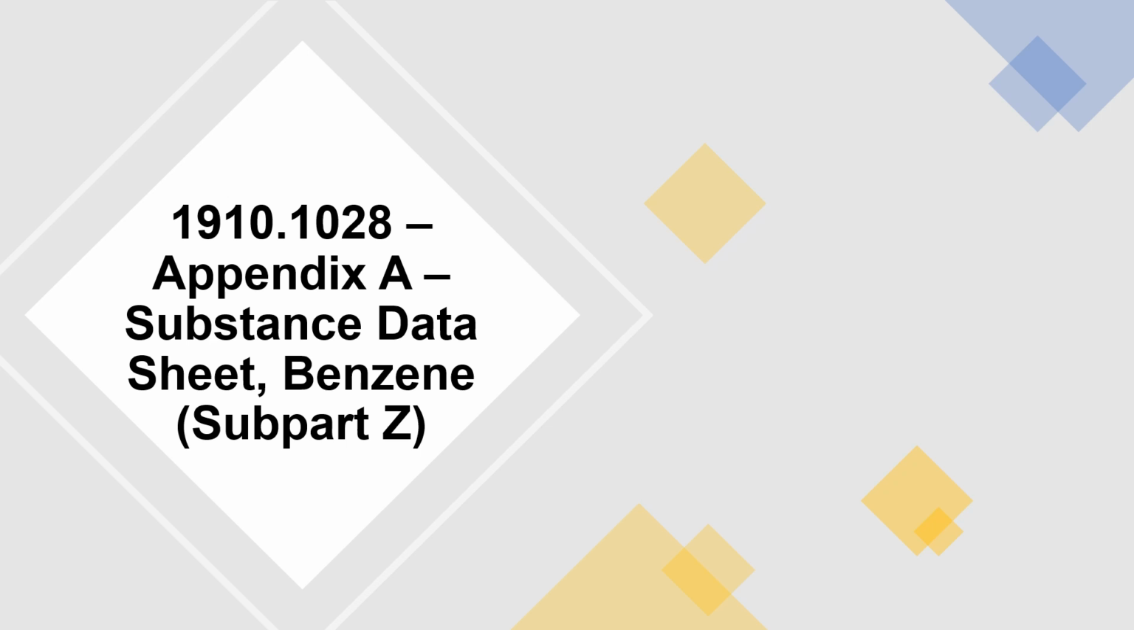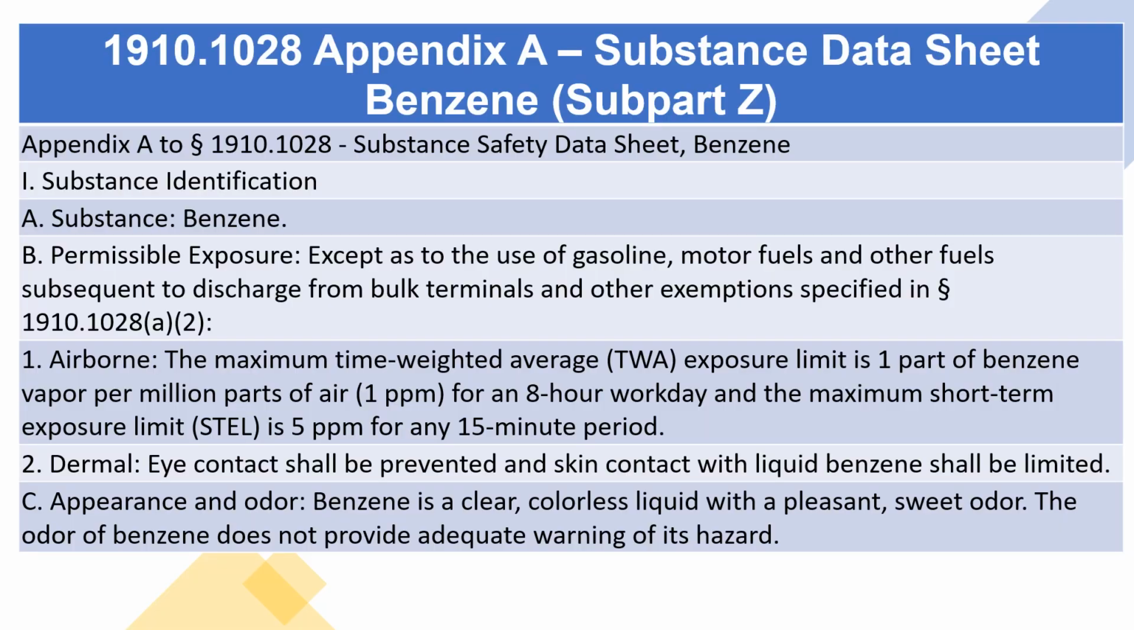Appendix A, Substance Data Sheet, Benzene. Appendix A to Section 1910.1028, Substance Safety Data Sheet, Benzene. I. Substance Identification. A. Substance, benzene.